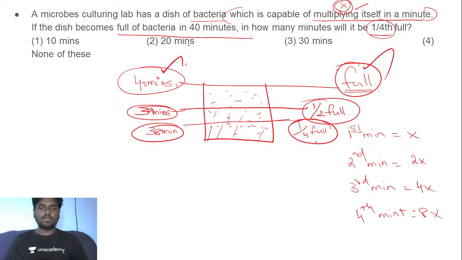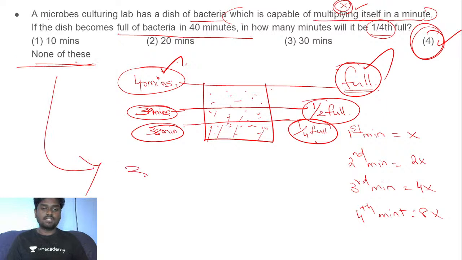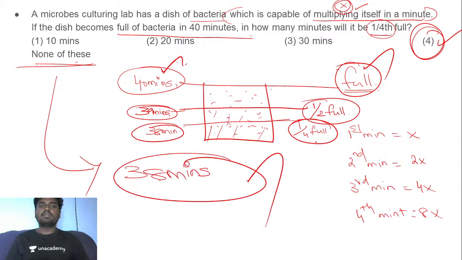A very interesting question again. So I would say the answer is option 4, none of these. And the exact answer for this question is that at 38 minutes, the bacteria inside the dish was 1/4 full.